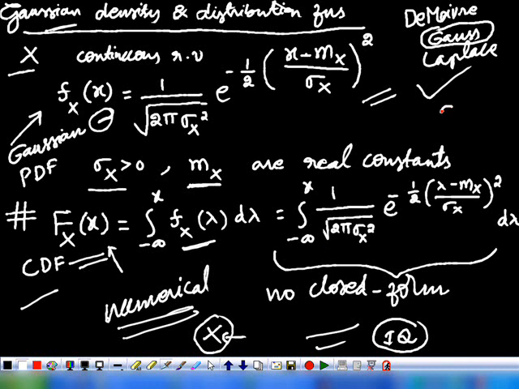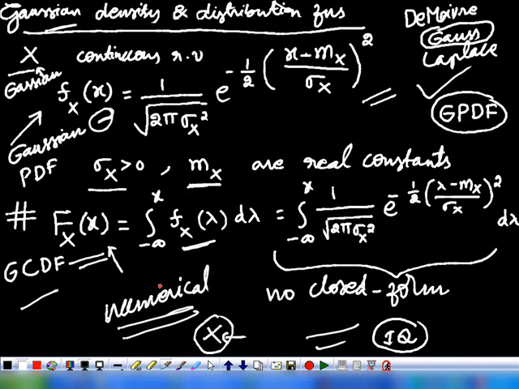In some textbooks, it is denoted as GPDF, and similarly the Gaussian cumulative distribution function, and the corresponding random variable that we consider is called the Gaussian random variable.